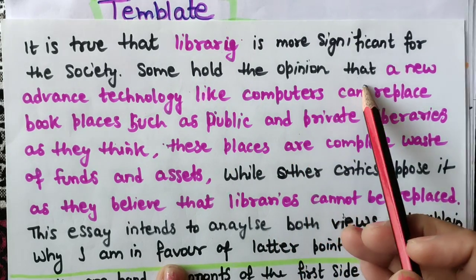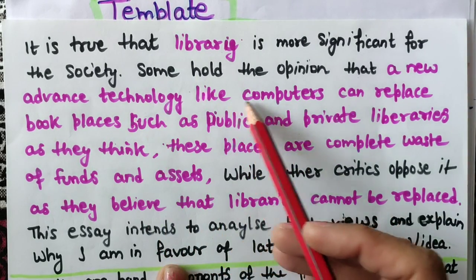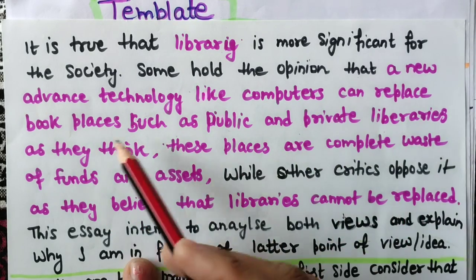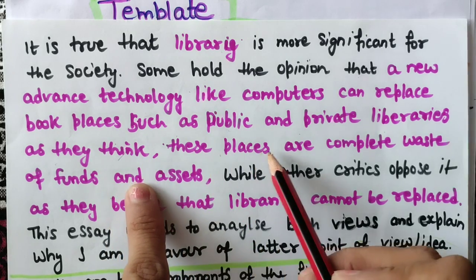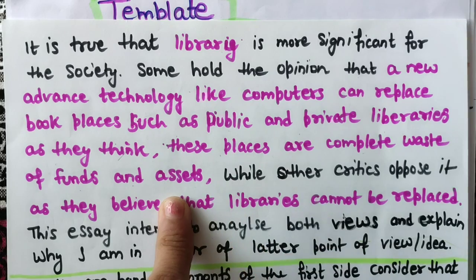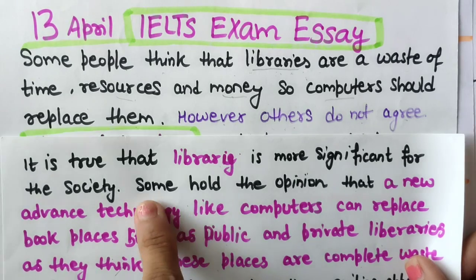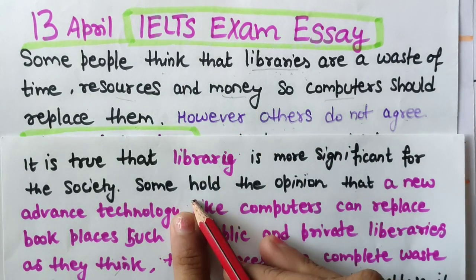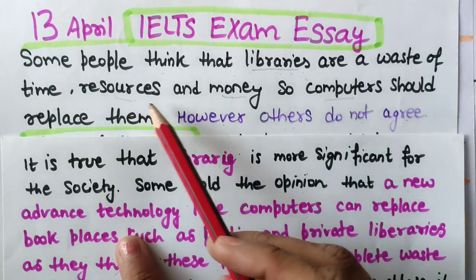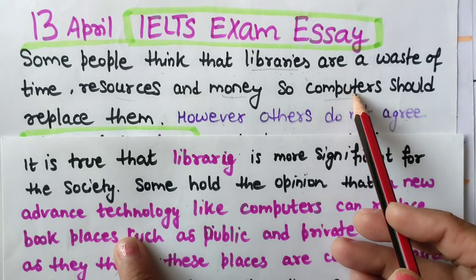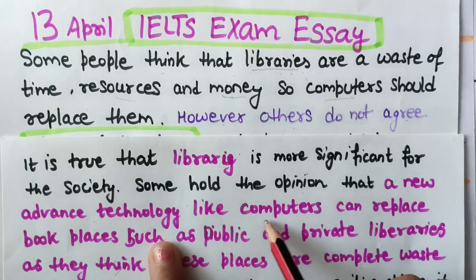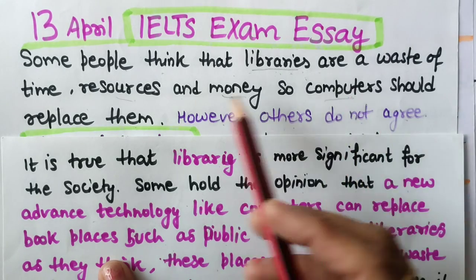Some hold the opinion that new advanced technology like computers can replace book places such as public and private libraries, as they think these places are a complete waste of funds and assets. See, this is paraphrasing of the question statement. I will show you the question. See, some people think, this is common language. Some hold the opinion that libraries are a waste of resources, and so I have talked about computers first, that new advanced technology like computers can replace places, so computers should replace them.